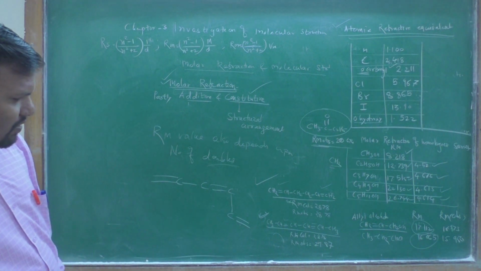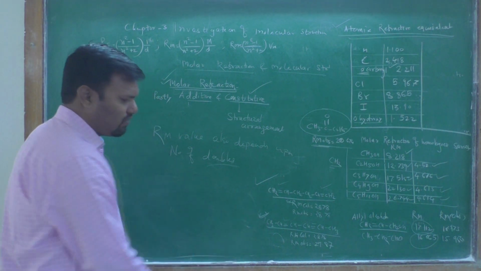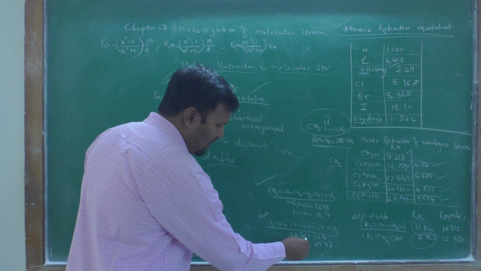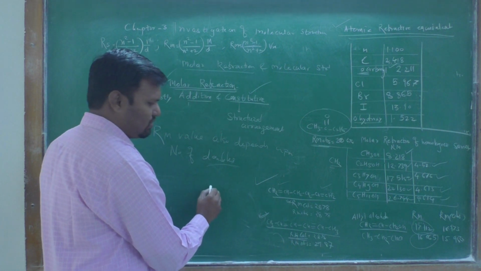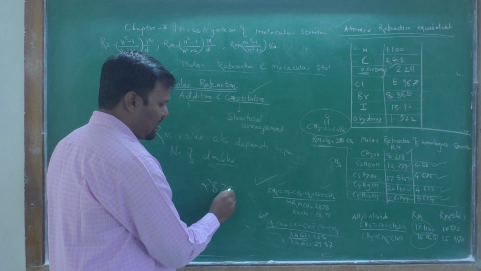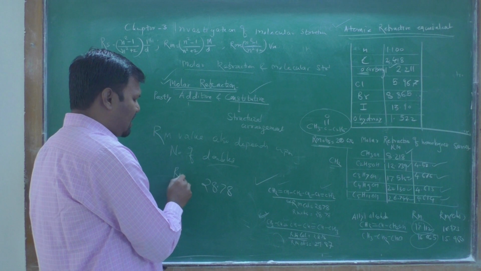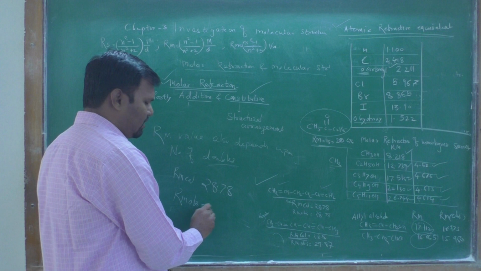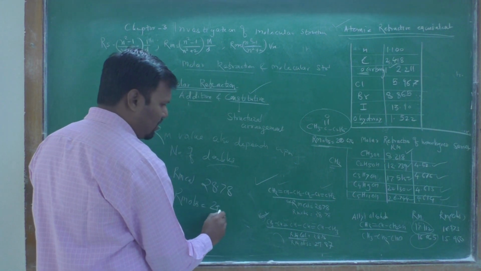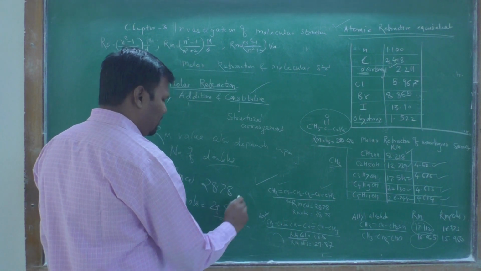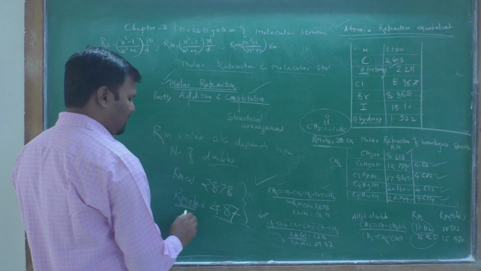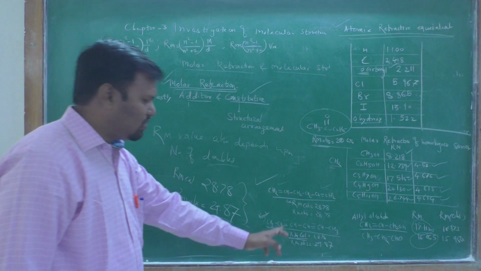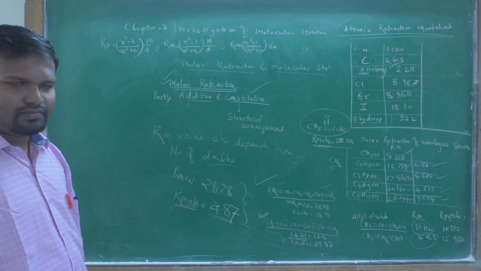It is nothing but conjugation. Therefore, the calculated Rm of this molecule is 28.78, while the Rm observed experimentally is 29.87. It means there is an enhancement of the molar refraction when conjugation is present.